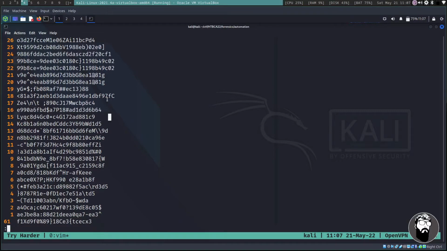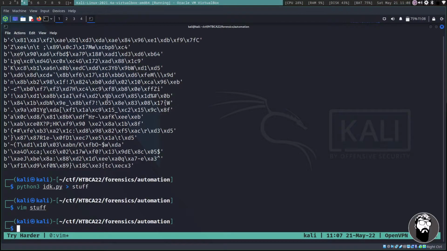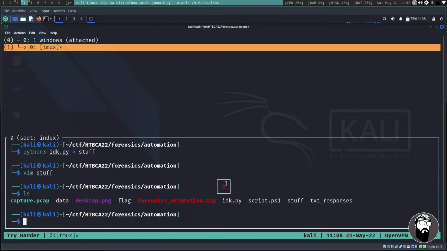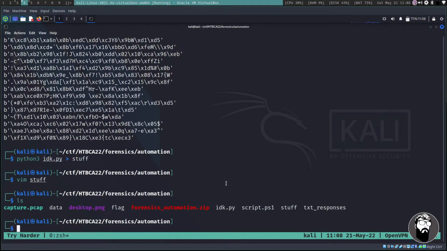So we can just quit this. That file doesn't matter anymore. So we have our data file and we have our script. So I'm going to go back in and vim. Let me make sure I don't have another window open. I don't think I do. Okay, that's the only window I've got. So let's vim our script,